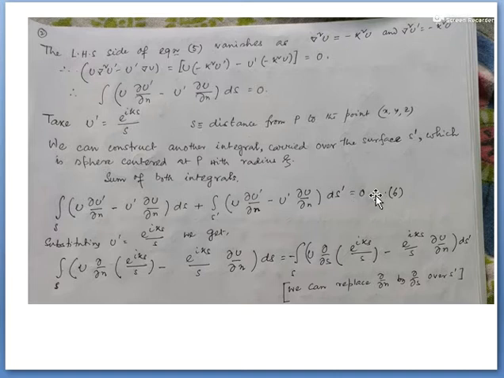Now if we add these two, that is the effect over the two individual surfaces S and S prime, and I replace u prime as e to the power ikS by S. Then the equation will be the integral of u del by del n of e to the power ikS by S, minus e to the power ikS by S del u by del n, ds, equal to minus the integration over the S prime surface, where I replace u prime as e to the power ikS by S: u del by del n of e to the power ikS by S minus e to the power ikS by S del u by del n, ds prime. So this equation is right.